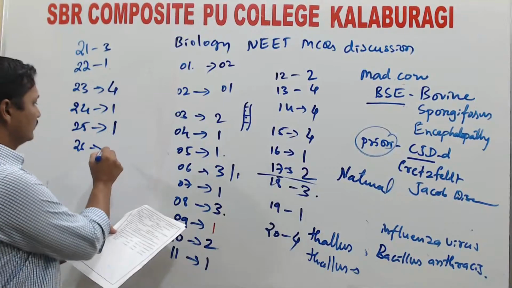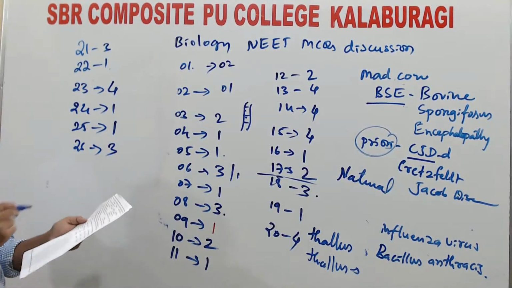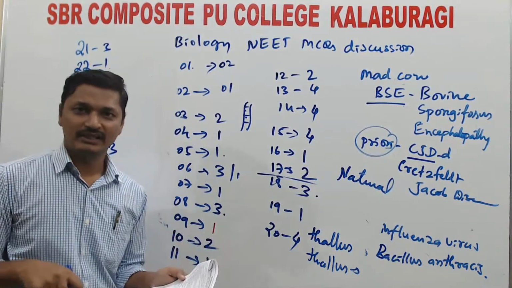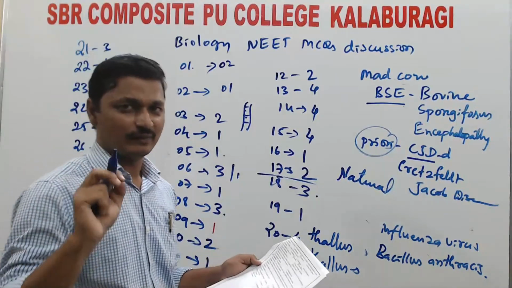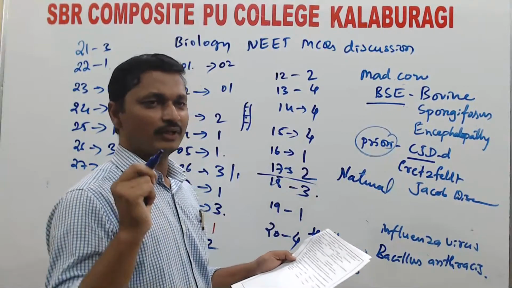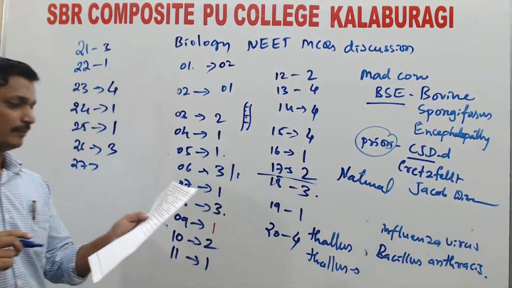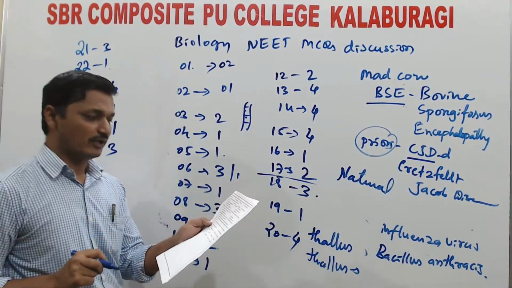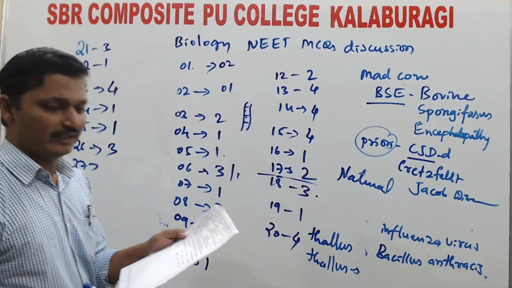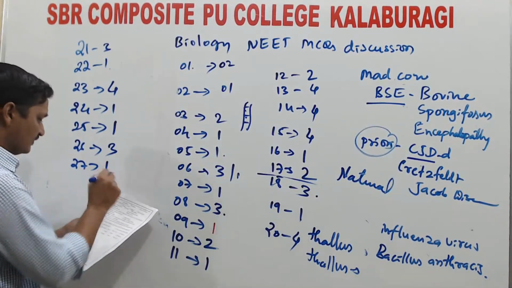Third option, both 1 and 2. Then 27. Most of the algae are aquatic in nature. They survive in water, maybe fresh water or marine water, and some are terrestrial, but none of the algae are parasitic or lithophytes. So it is the first option.